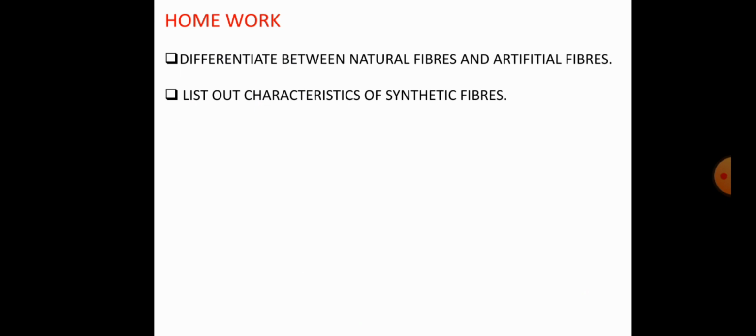Students, in the next class you will learn about another part of this lesson, that is synthetic fibers and plastics. So that is about plastics, which is very important.